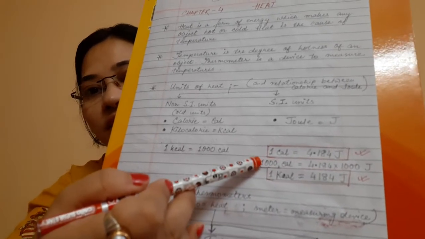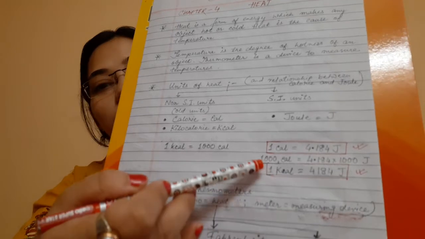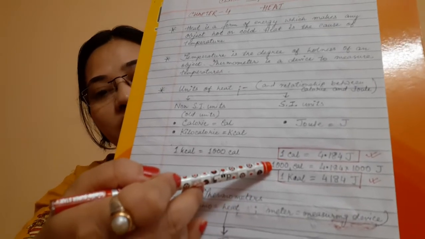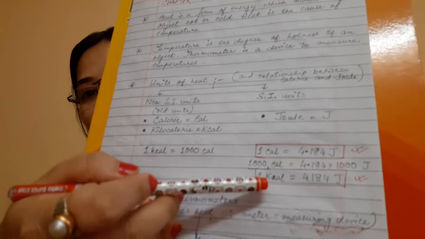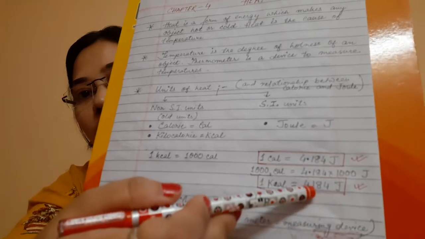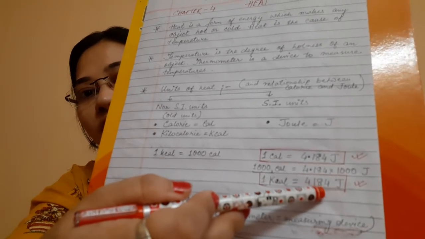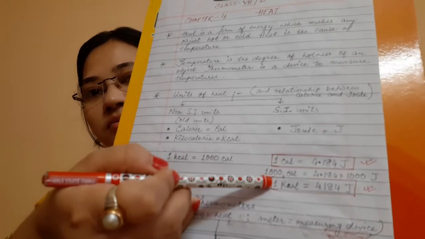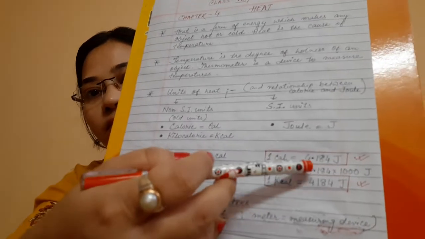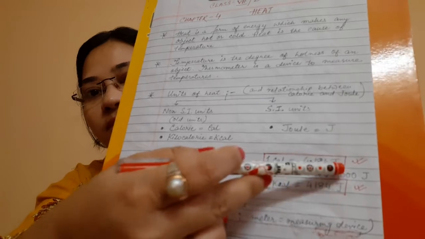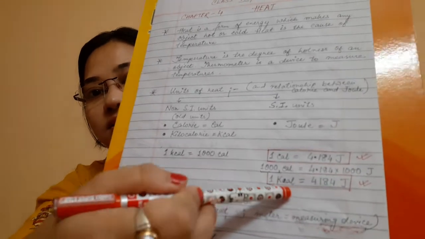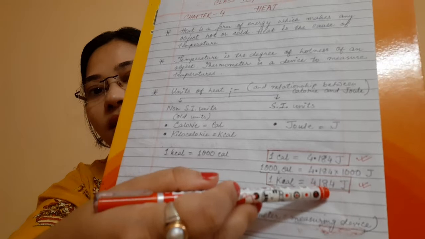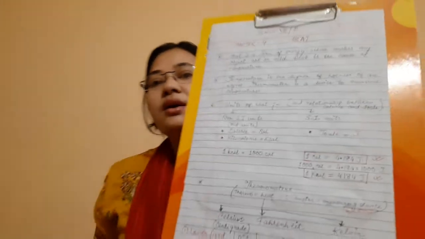So 1000 calories is equal to 1 kilocalorie, and 1 kilocalorie is equal to 4184 joule. Please remember these two relationships: 1 calorie is equal to 4.184 joule, whereas 1 kilocalorie is equal to 4184 joule.